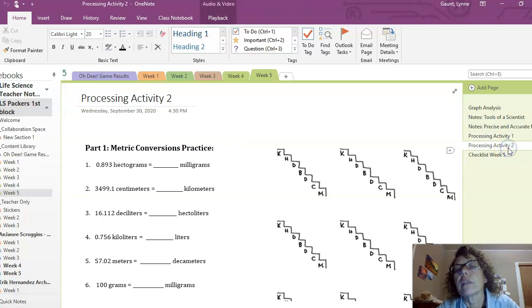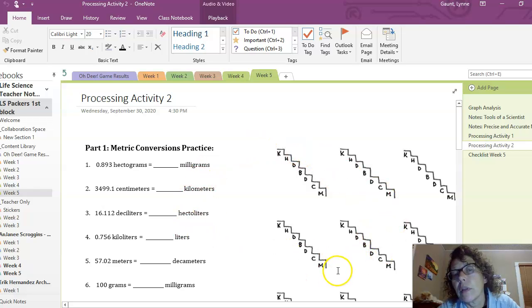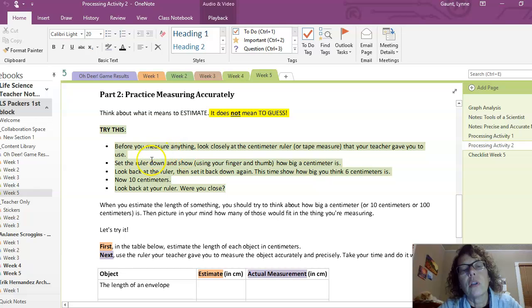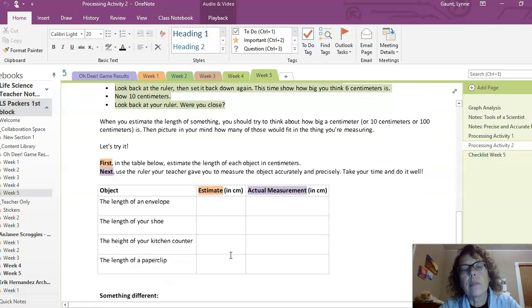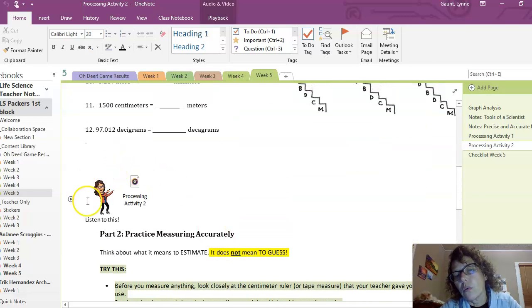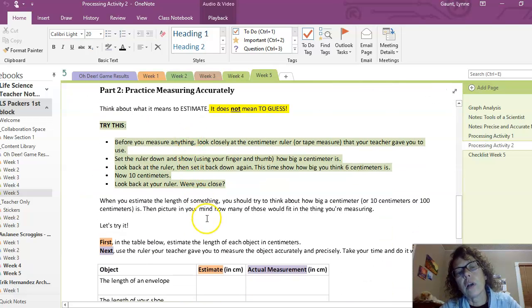All right, processing activity 2, we're going to focus some time in class learning what metric conversions are and how to do them using King Henry Died by Drinking Chocolate Milk. You remember that from IJ, I bet. We're going to go over that again and give you some practice. And then you're going to find some objects and use a tape measure that I'm going to give you to measure some objects at home and to make some estimates. So there are quite a few instructions in this section, so you can just listen to me talk to you about it if you click on that audio, and I'll walk you through all the steps.